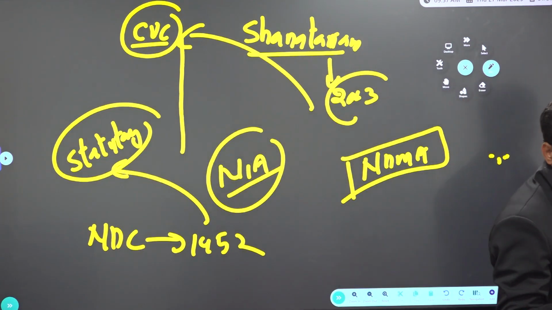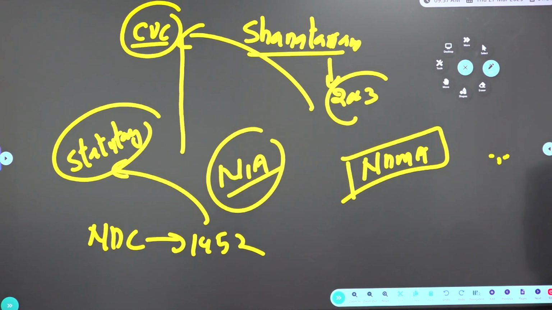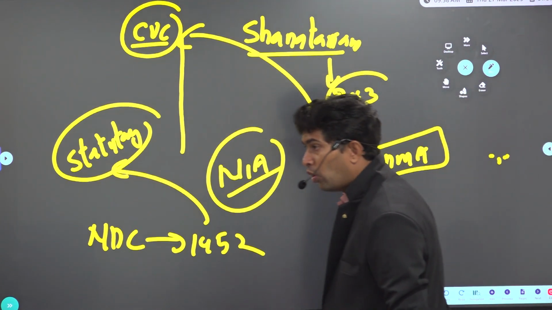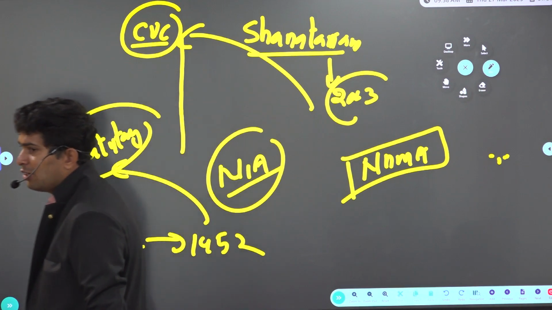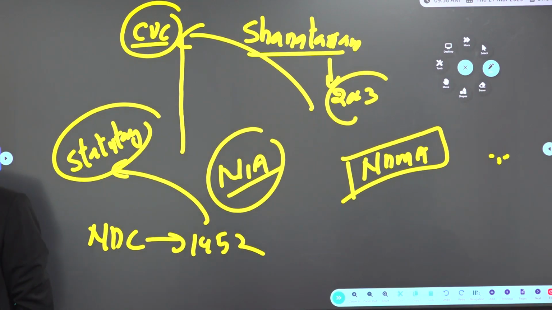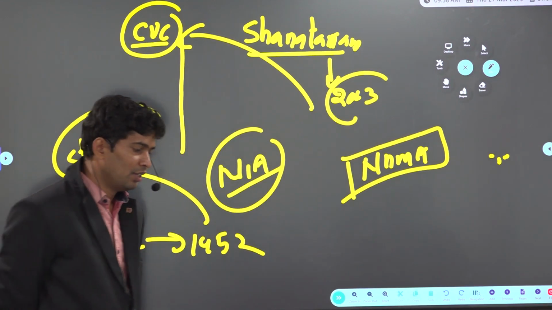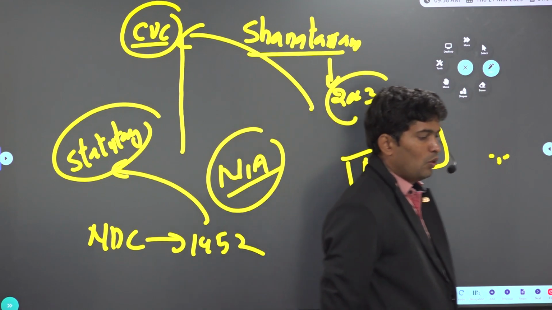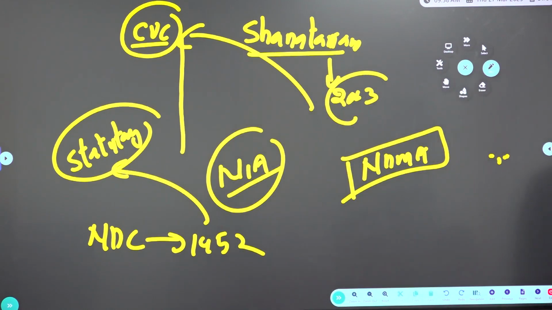Chairman is the Prime Minister. Niti Aayog is neither constitutional body nor statutory body. Chairman is the Prime Minister. NDC, which is the highest approval body for approving 5-year plans, which was created in 1952, was a statutory body. Who is the chairman of NDC? Also the Prime Minister. So, at present, what is the status of Planning Commission?